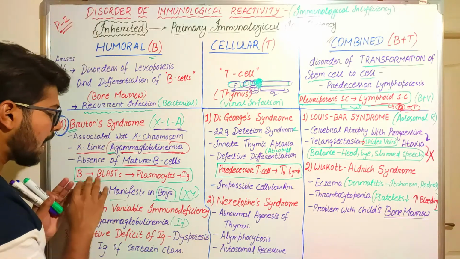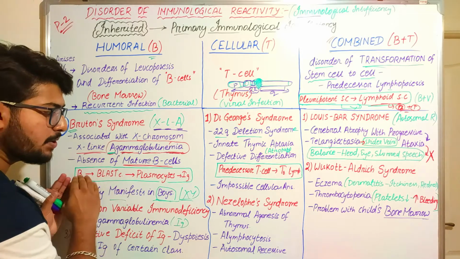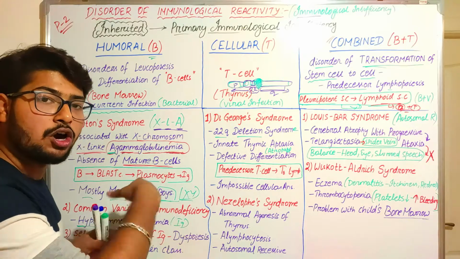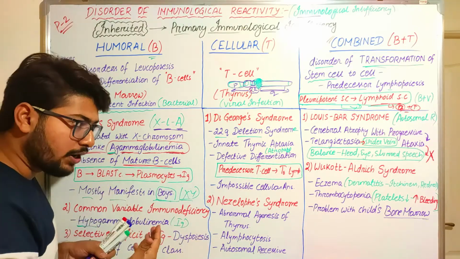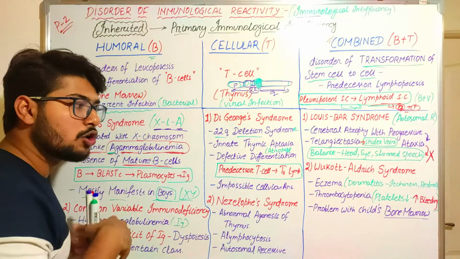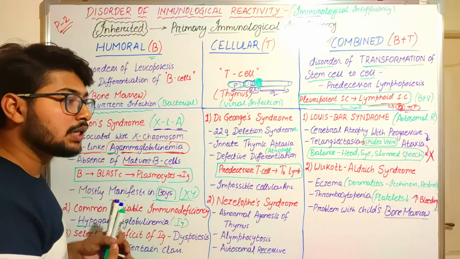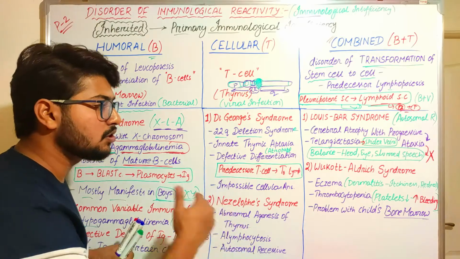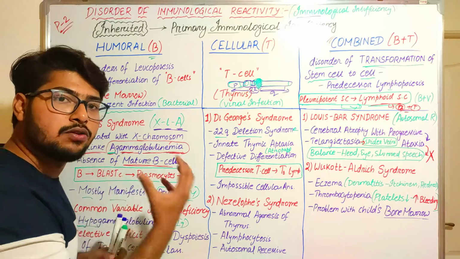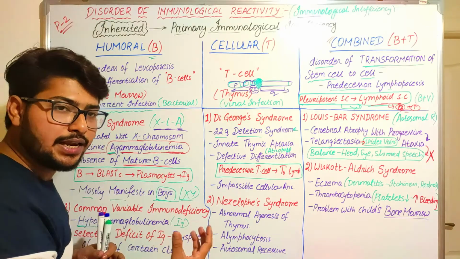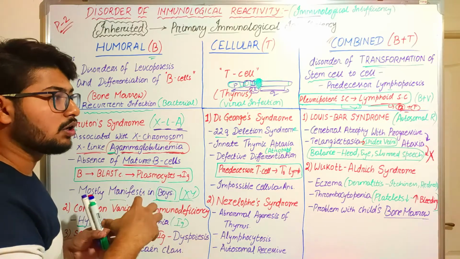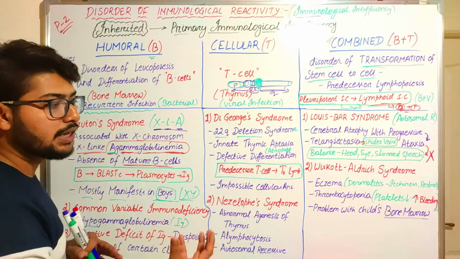In the same manner as B lymphocytes were not able to differentiate into plasma cells and produce antibodies, the predecessor T cells will not be able to differentiate into the T lymphocytes that produce cellular reactions, like T killer, T cytotoxic reactions, and the lymphokine-producing T lymphocytes.